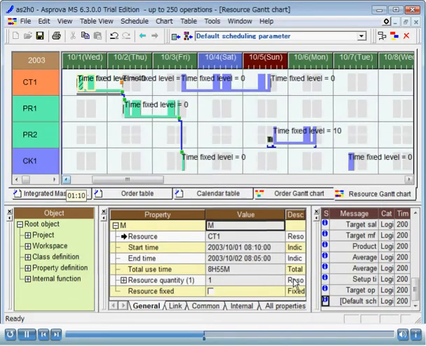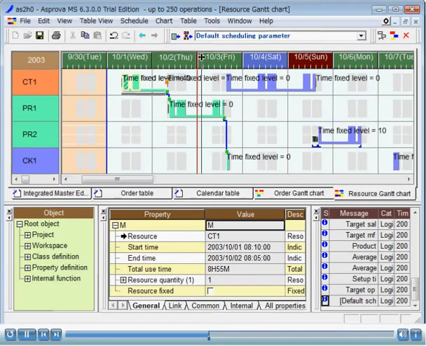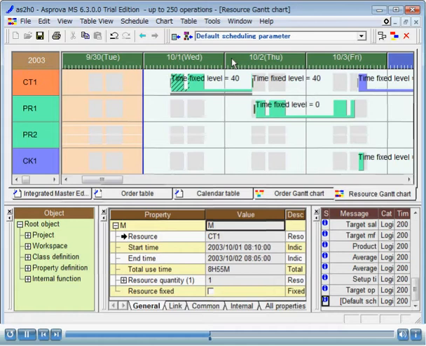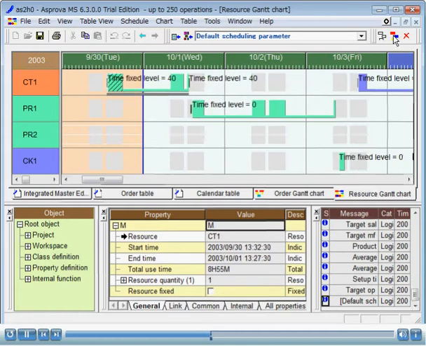If we reschedule, the operations in the following processes will be assigned in a way to be pulled by the first process operation. Let's reschedule. In this case, if you want to delay the production in the later processes as late as possible, before the due date, you can do so by specifying the time fixed level backward final process, as shown.